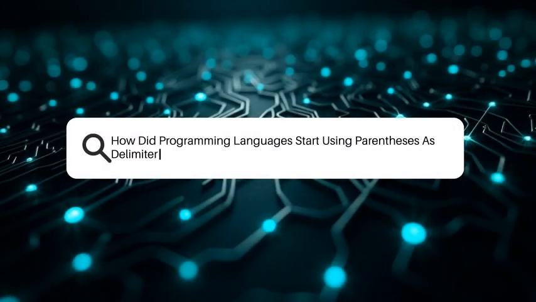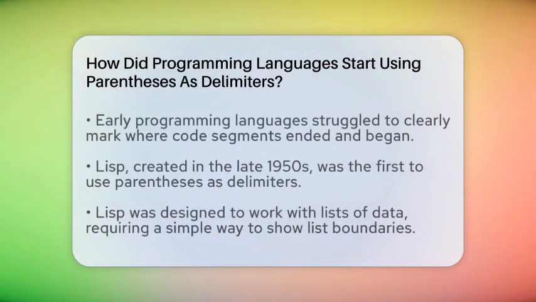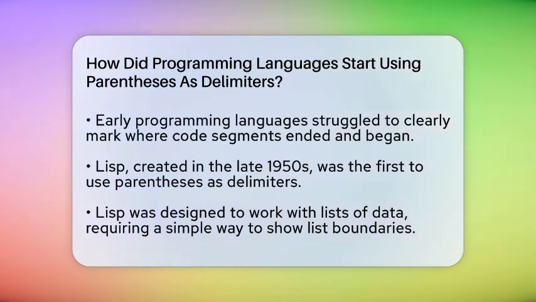How did programming languages start using parentheses as delimiters? Imagine trying to organize a messy pile of papers without any clear way to see where one document ends and another begins. That's kind of what early programming languages faced when trying to tell the computer where one part of the code stops and the next begins. The story of how parentheses became a common way to mark these boundaries is pretty interesting.